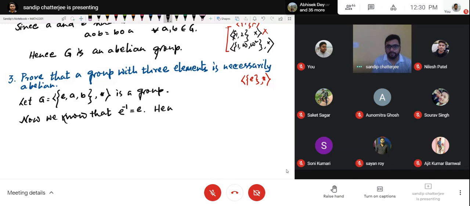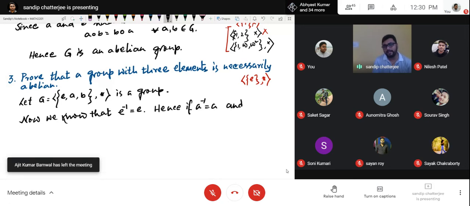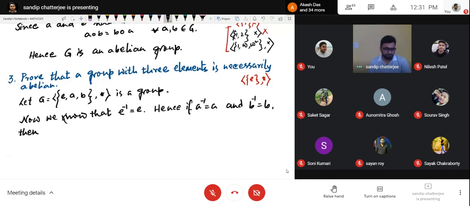Hence, if A inverse equals A and B inverse equals B, tell me then what will happen? So then A and B are both the identity element. No. Who said A and B are both the identity element?